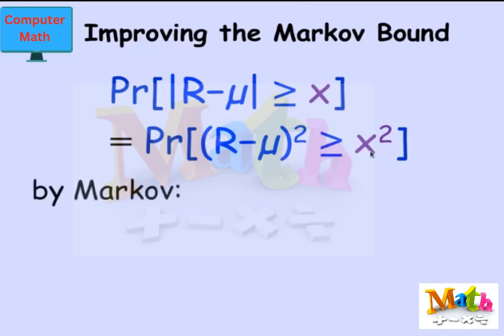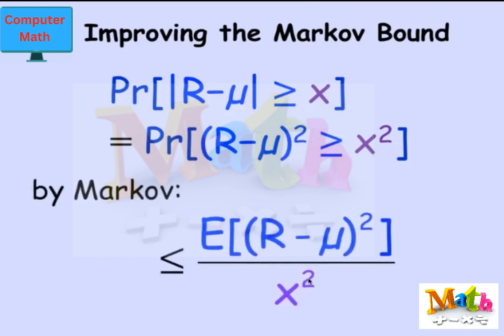Now, what's nice about this is, of course, that R minus mu squared is a non-negative random variable to which Markov's theorem applies. The square of a real number is always going to be non-negative. So let's just apply Markov's theorem to this new random variable, R minus mu squared. And what does Markov's bound tell us about this probability that the square variable is greater or equal to an amount x squared?